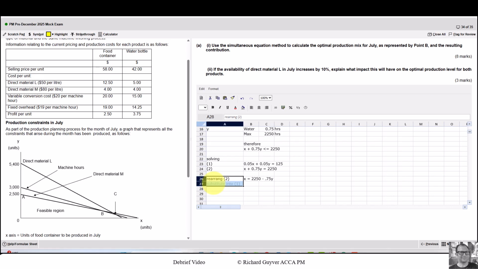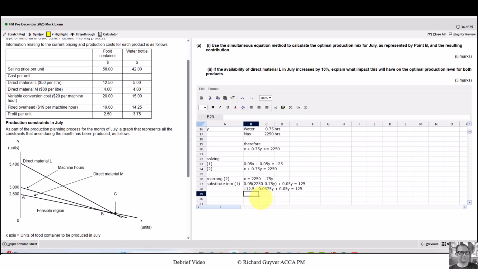You don't have to write this out. I'm doing this more for an element of tuition. So now I rewrite 1 out, but everywhere there's an x, I use the bit that I've got here. So I've got 0.05 times 2250 minus 0.75y. That's that first term, plus 0.05y equals 125. Next I multiply out the brackets. So I end up with 112.5 minus 0.0375y. Don't miss the sign and don't accidentally lose the y. 2 common mistakes. Plus the 0.05y equals 125.